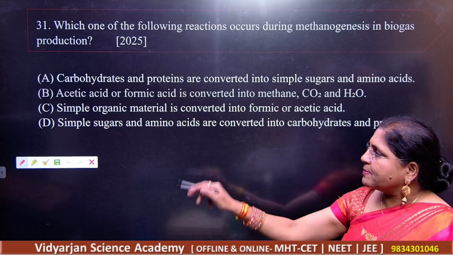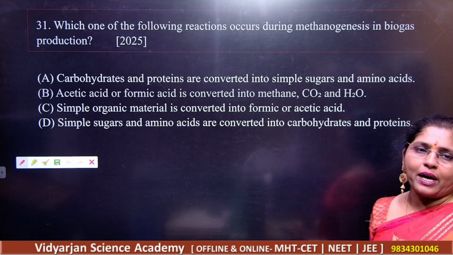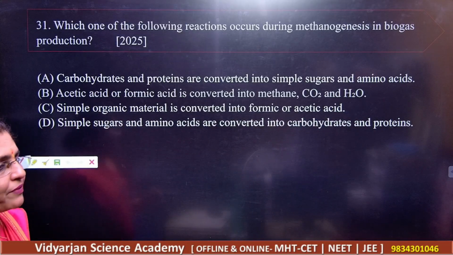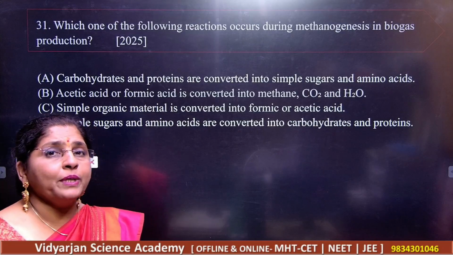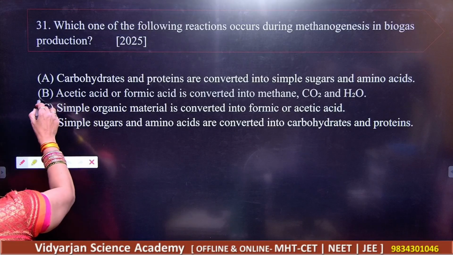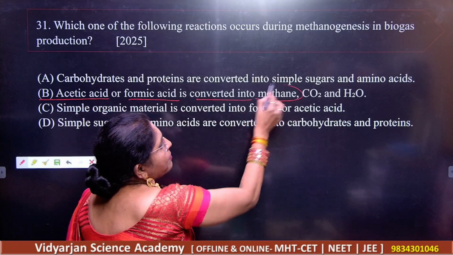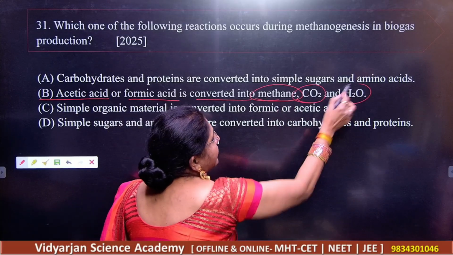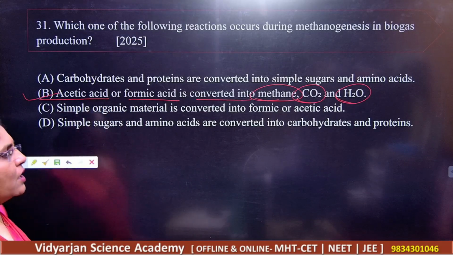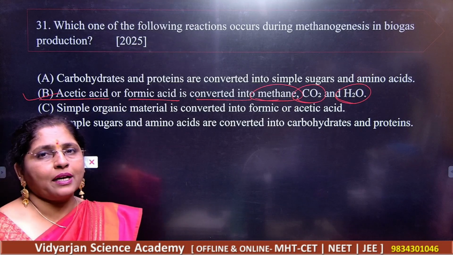And next, simple sugars and amino acids are converted into carbohydrates and proteins. So you should know these things perfectly for the process of methanogenesis. What is your answer? Acetic acid and formic acid are converted into methane, carbon dioxide and water. Remember these steps perfectly. Got it? See the answer perfectly, and B is the correct answer here.